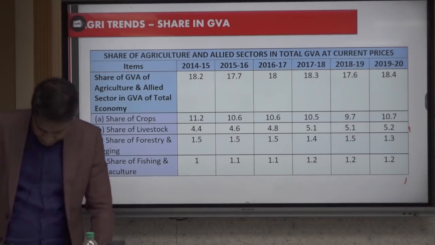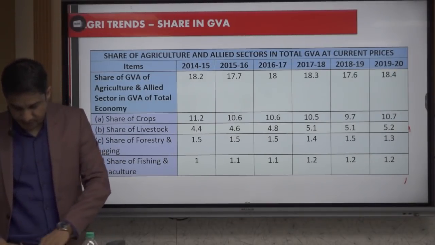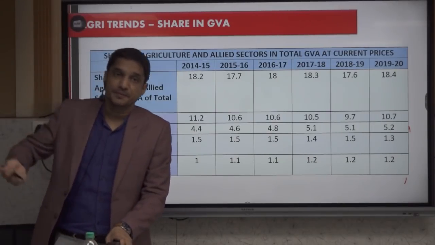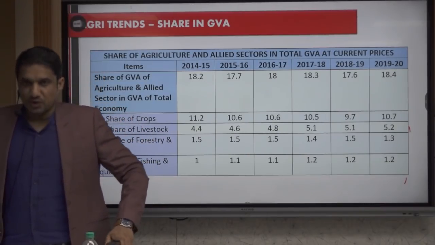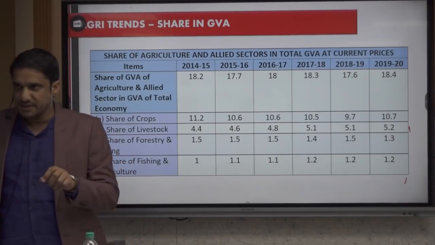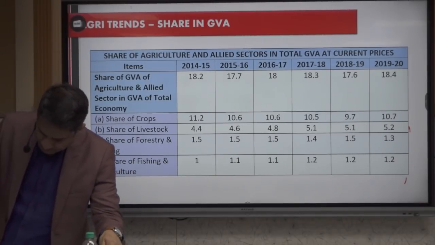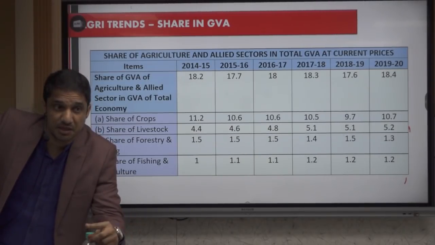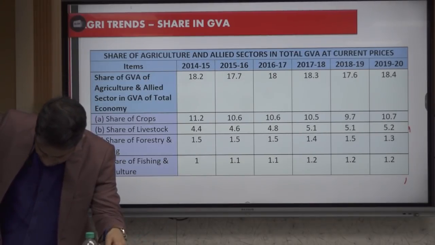So it is the only sector to have a positive growth of 3.4 to 4% during COVID. Then comes the trend of the growth rate, whether the growth rate was continuously positive or negative. Again, during COVID it increased. Give me today's handout. Today's handout. So it has actually been fluctuating, because during COVID it increased. Otherwise we were seeing that the agriculture growth rate was declining. But during COVID it increased. It means it has been fluctuating over the last 5 years.